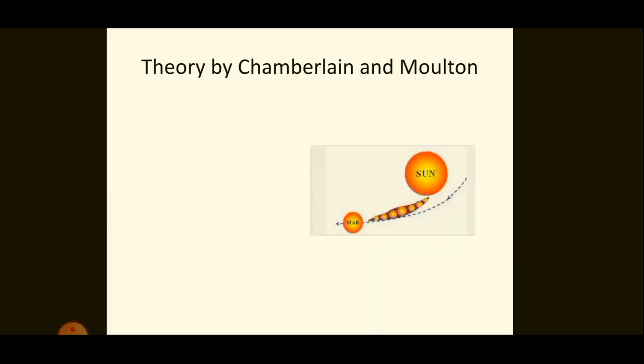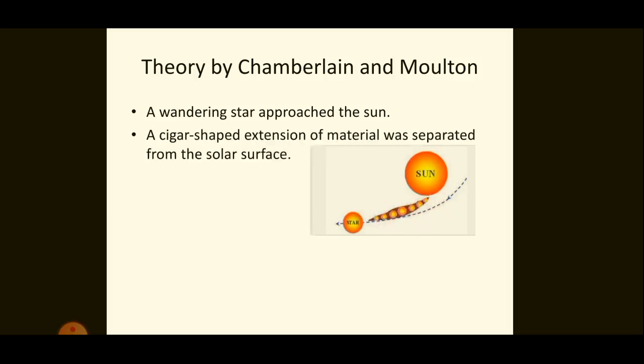Later, in the year 1900, Chamberlain and Moulton proposed another theory. According to this theory, a wandering star approached the sun. As a result, a cigar-shaped material got separated from the sun.